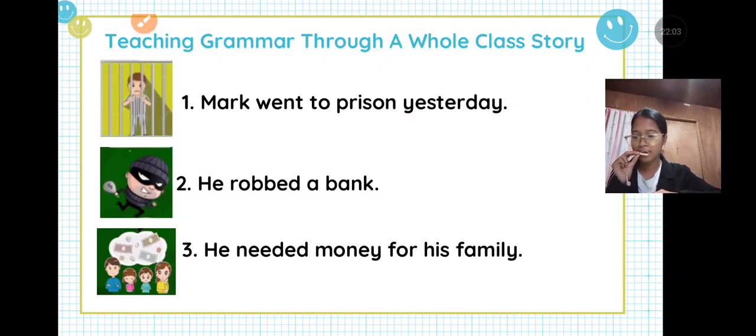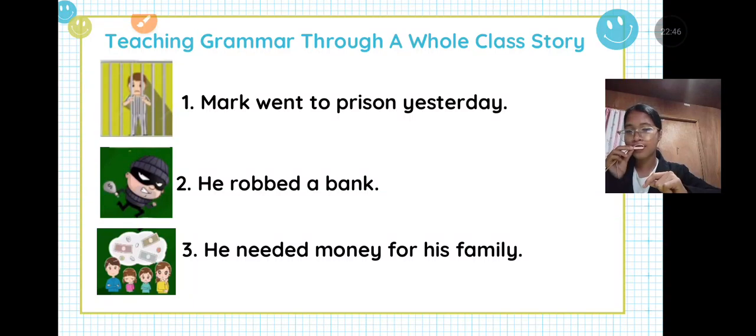What can you say about this illustration? This is also Mark. Mark is like a thief who robbed something, or he took money from a store, or he collected money in a wrong way. It is the thief. Mark robbed a store. Like that, you can use your own ideas about what you've seen in the illustration. So, what do you think is the answer? Mark robbed a bank.